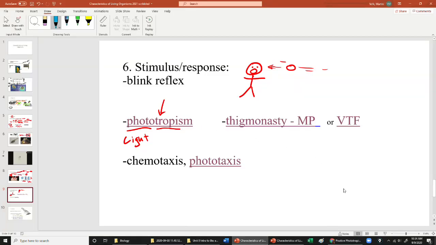Alright, so that's phototropism, bending or growing towards light. Plants responding to a stimulus. It's a little bit slower than what we're used to, but certainly it happens. Okay, well, you might say, well, do plants do anything fast? And the answer is yes, and that's called thigmonasty, or some people pronounce it thigmonasty, which is kind of a strange word. That means it's a very rapid movement that a plant might engage in thanks to some kind of a stimulus like touch. So let's take a look at this example over here.